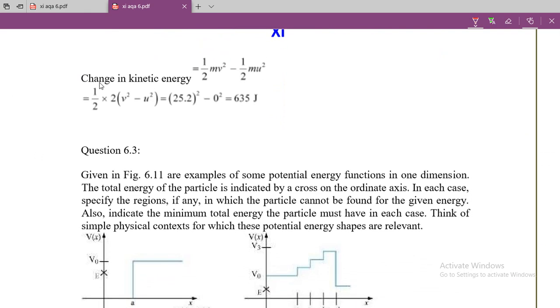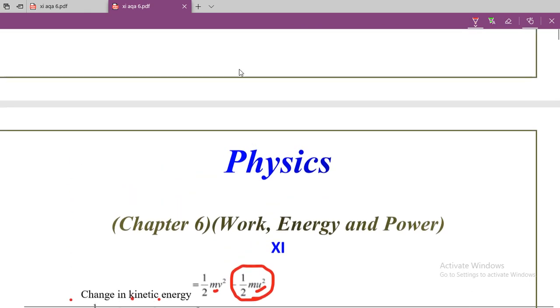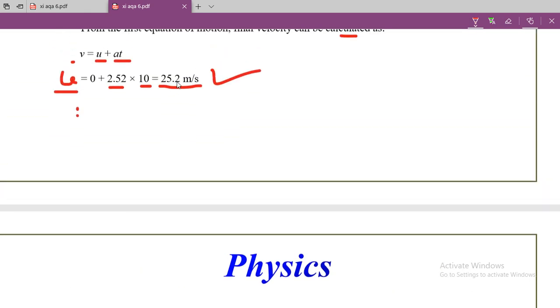Now we are ready to find out the change in kinetic energy of the body. Since initial velocity is 0, the initial kinetic energy of body is 0. So we need only final velocity and we will get the change in kinetic energy. Since final velocity is calculated here, you can see the final velocity is 25.2 meter per second.